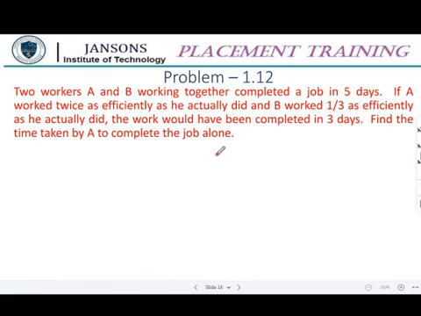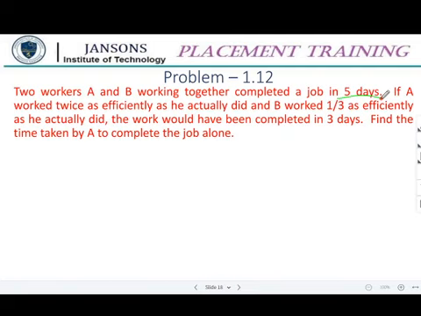The next problem is: two workers A and B working together completed a job in 5 days. So both working together, this is nothing but the combined alone time. If A worked twice as efficiently as he actually did, and B worked 1/3 as efficiently as he actually did, the work could have been completed in 3 days.